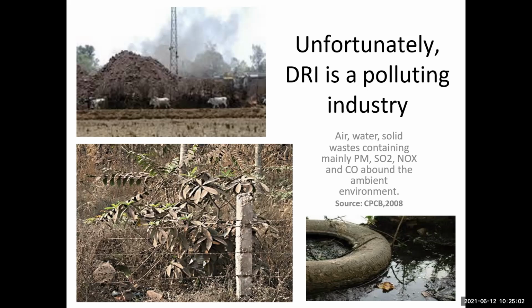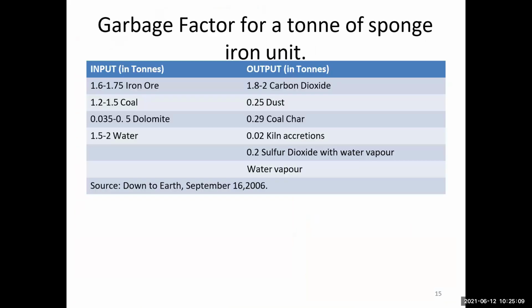So there are many types of wastes generated: air, water, and solid waste. Garbage factors for a ton of sponge iron unit: the input in tons and the output in tons. For the iron unit, the input is 1.6 to 1.75 tons of iron ore, then the output is 1.8 to 2 tons of carbon dioxide. Then 1.2 to 1.5 tons is the coal, and the output dust is 0.25.